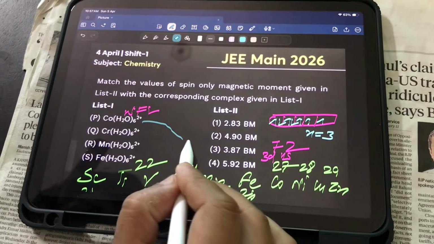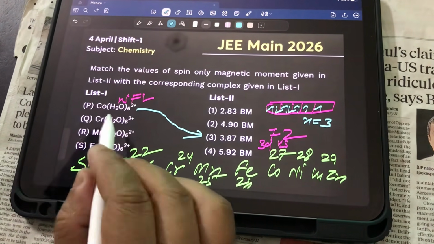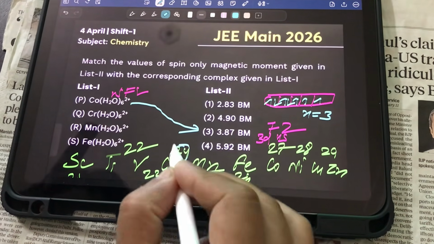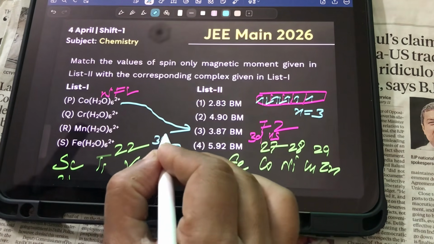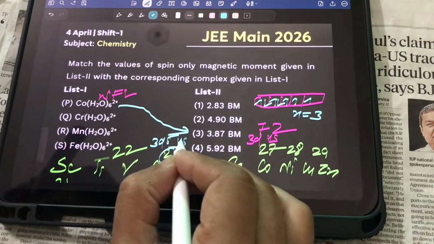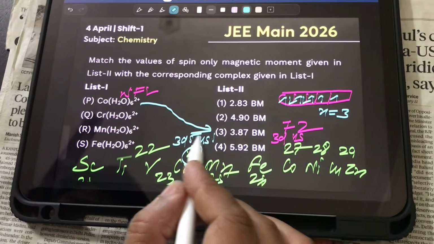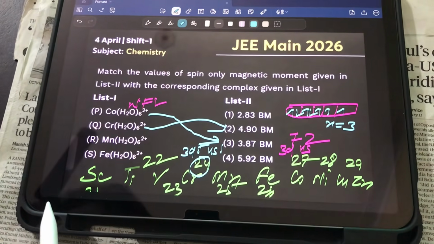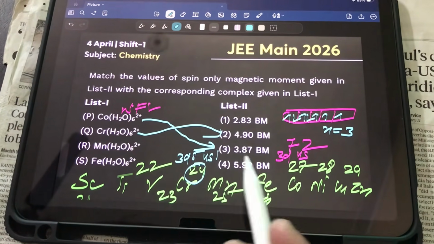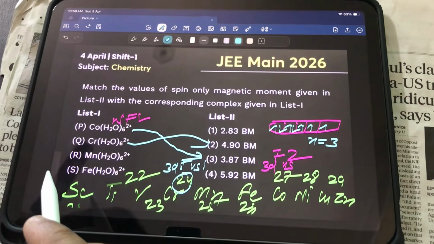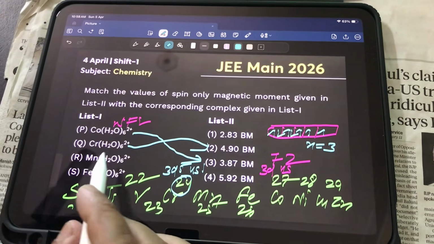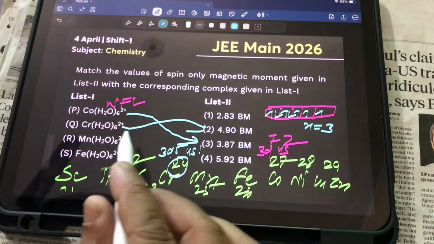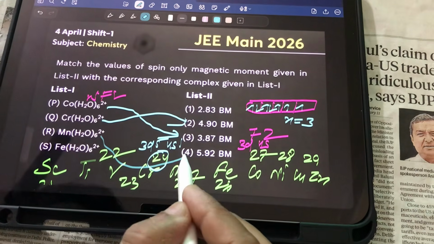So the Bohr magneton value, because the number of unpaired electrons is 3, so definitely 3.87. Now if you talk about chromium, chromium is actually 24, so it is 3d5, 4s1, but 2 electrons gone, so 3d4, 4 point something. So 4 point something is one option. My dear friends, in this way you can find out your answer. Directly, manganese is 3d5, 4s2, 2 gone, so 5 point something is over here.